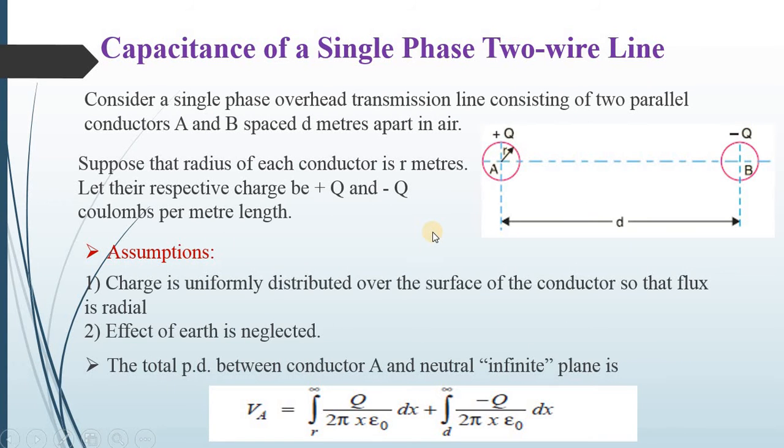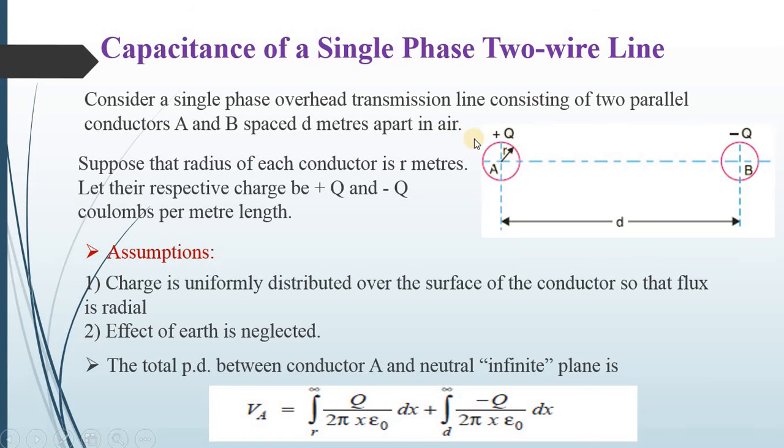Then let us see capacitance of a single phase two wire line. So consider a single phase overhead transmission line consisting of two parallel conductors A and B spaced d meter apart in the air.